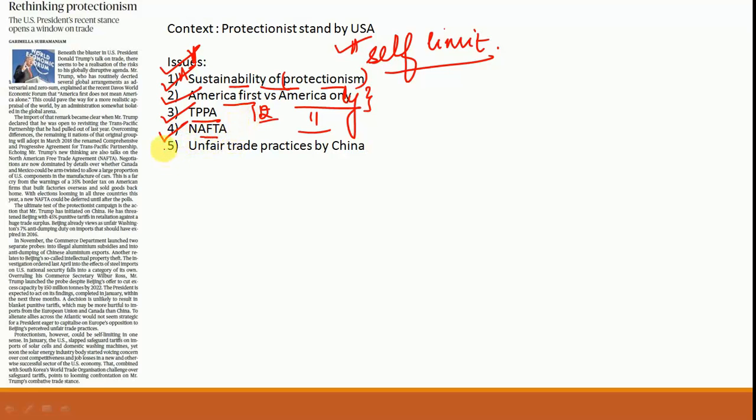Another thing is with regards to the unfair trade practices by China. Now time and again the US has been criticizing these practices by China, and it has been accusing China of intellectual property theft. Also it is being criticized for dumping in the US. So all of that is true, but even for doing away with these unfair trade practices, the US needs the support of other countries. For example, it needs the support of Canada, it needs the support of the European Union. So that is something that is vital, that for any policy to be implemented, what is important is that other countries also support. So that is the analysis.